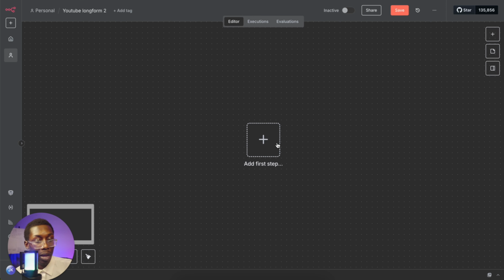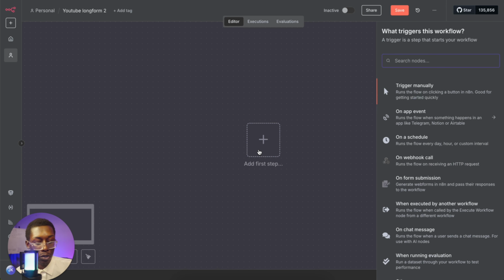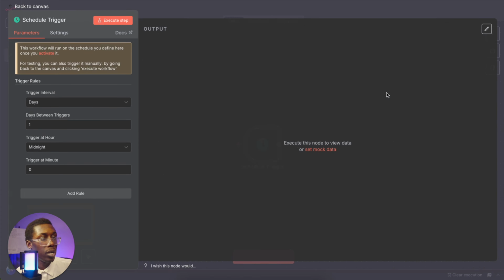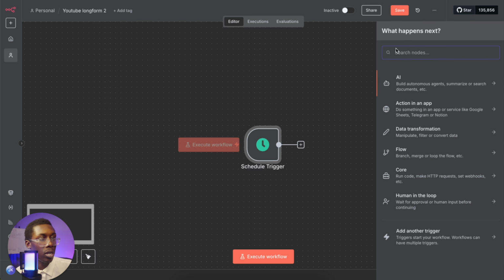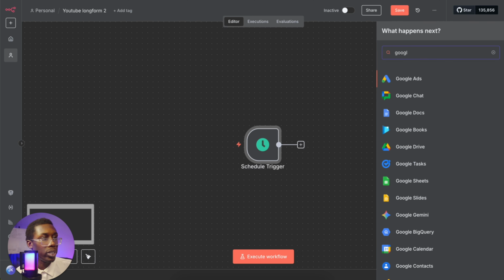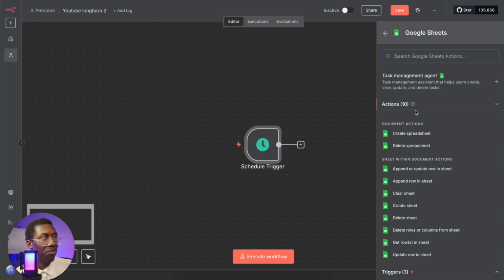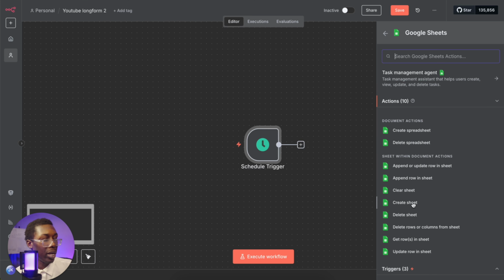Now we're back on n8n, and the first thing that we'll need is a schedule trigger in order to start the workflow. So for this trigger, we'll go ahead and set the intervals at every single day at midnight for the video's sake. And next up, we'll need the Google Sheets node in order to pull from the database that ChatGPT just helped us create.